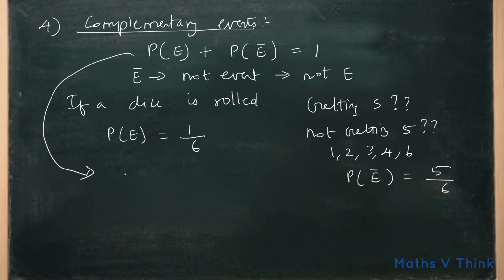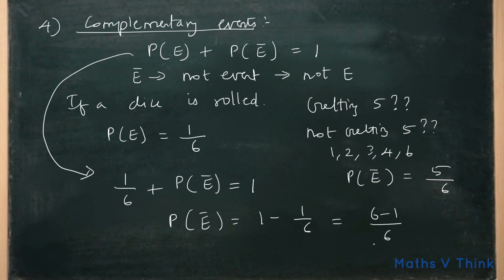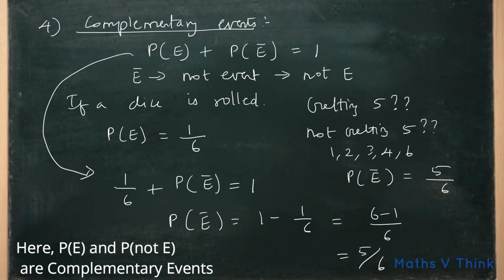So we know probability of event is 1 by 6 and probability of not an event is equal to 1 minus 1 by 6, which is equal to 6 minus 1 by 6, which is equal to 5 by 6. So this was an example of a complementary event.